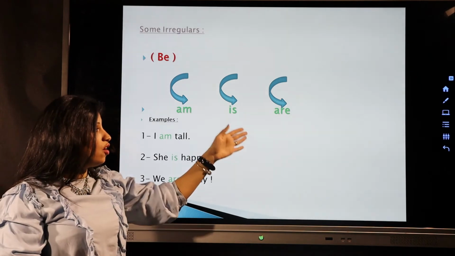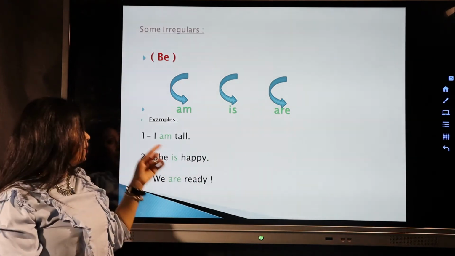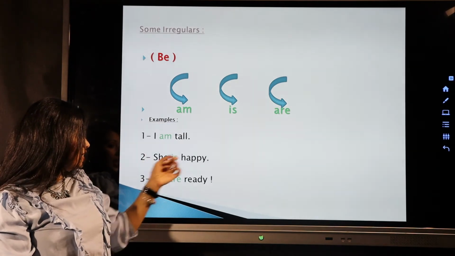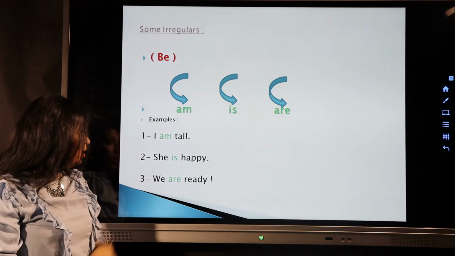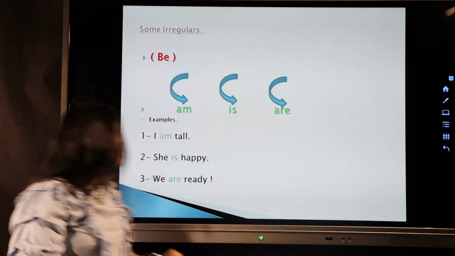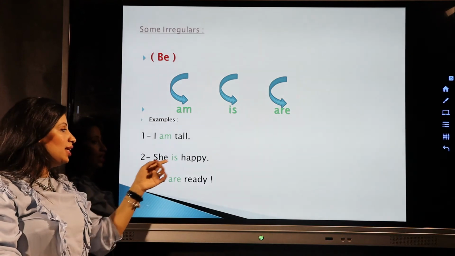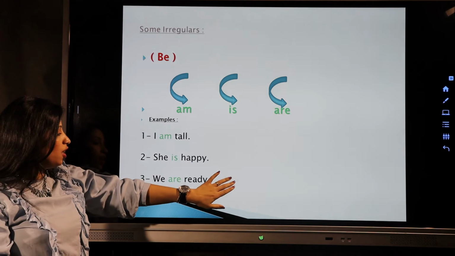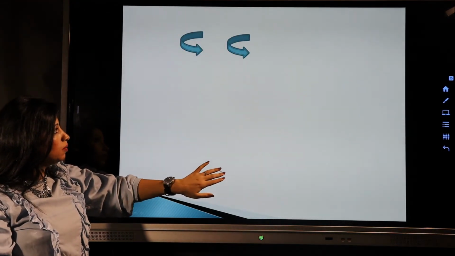We are having fun. Okay, I am tall. She is happy. We are ready. Now here after I, I put am. She is, I put is. We are, I put are after we.